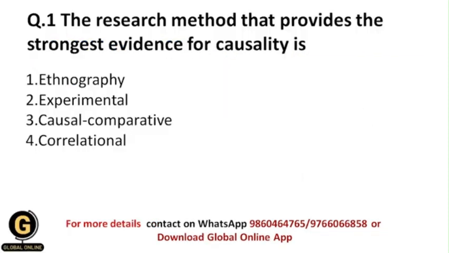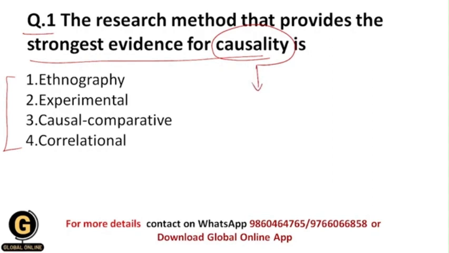Okay. First question: the research method that provides the strongest evidence for causality is... Among these options, which is the research method which provides us the strongest evidence for causality? Causality means the cause and effect relationship between the variables. Whether it is ethnography, experimental, causal comparative or correlational, let us think about it step by step.